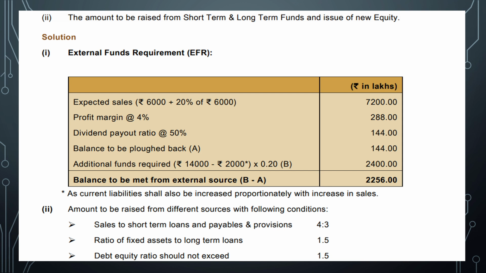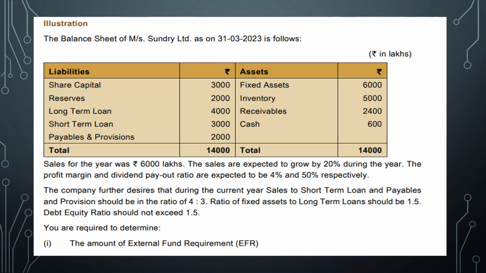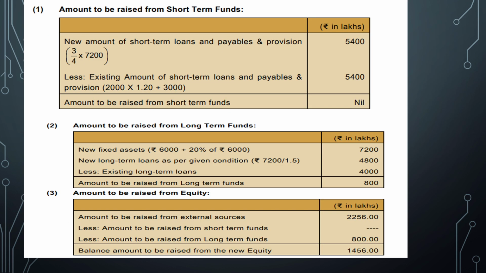So the sales to short-term loans and payables provisions 4:3 ratio, fixed assets to long-term loans is 1.5. Debt equity ratio should not exceed 1.5 as given in the question. So if we do that, the amount to be raised for short-term funds will be nil and amount to be raised for long-term funds will be, so new fixed assets is 6,000 plus 20% of 6,000, that will give you 7,200 lakhs, and the new long-term loans as per the given criteria is 7,200 by 1.5, that will be 4,800. So the amount to be raised will be 7,200 minus 4,800 minus 4,000, that will give you 800 rupees.